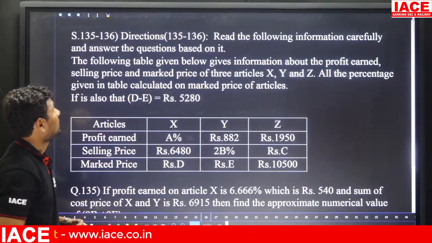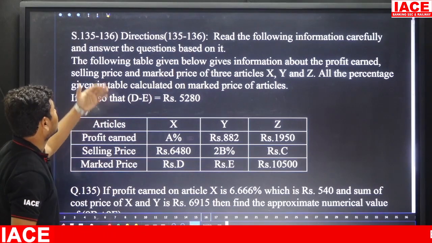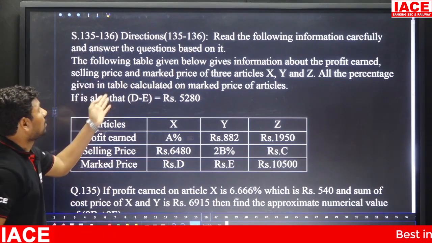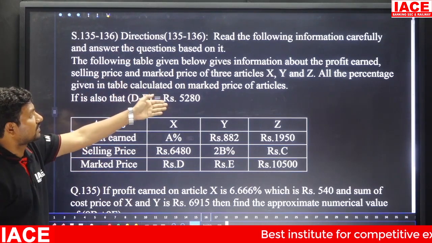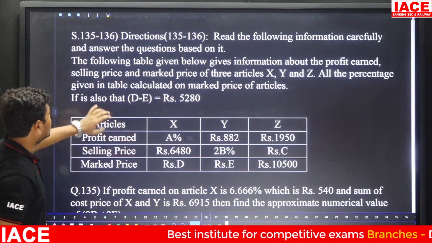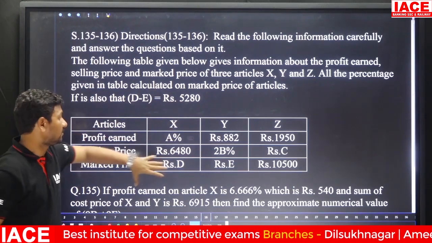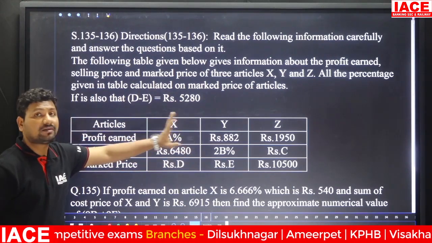Next, we have questions 135 to 136. Read the following information carefully and answer the questions based on it. The table given below gives the information about profit earned, selling price and market price of 3 articles X, Y, Z. All the percentages in the given table are calculated on market price only.